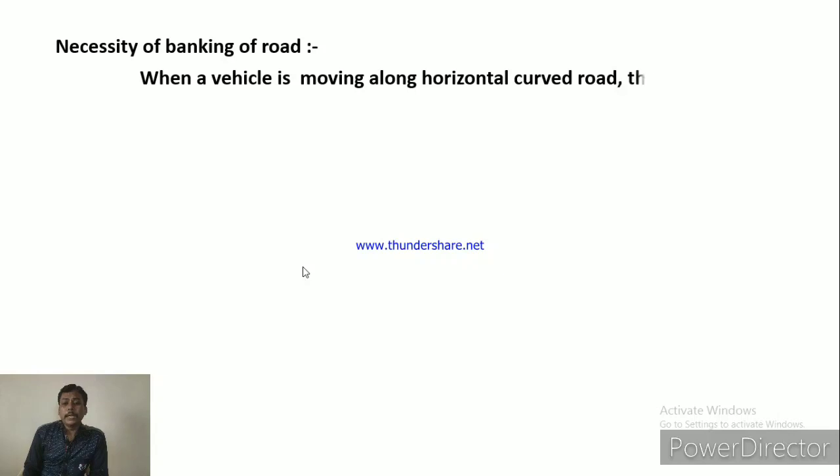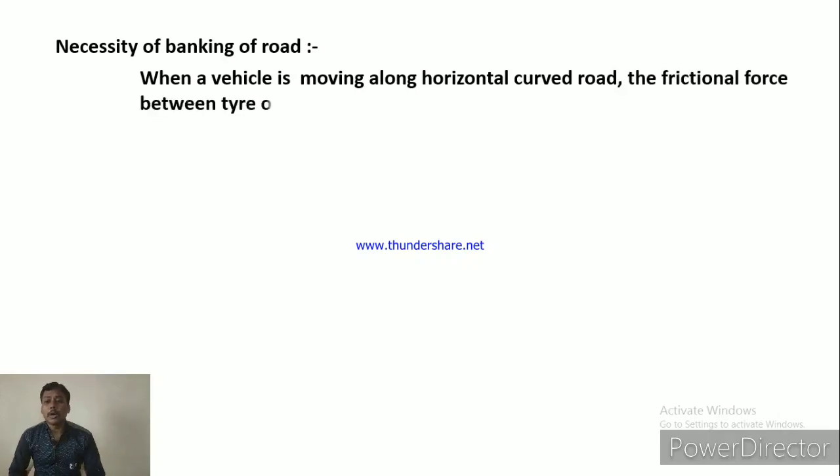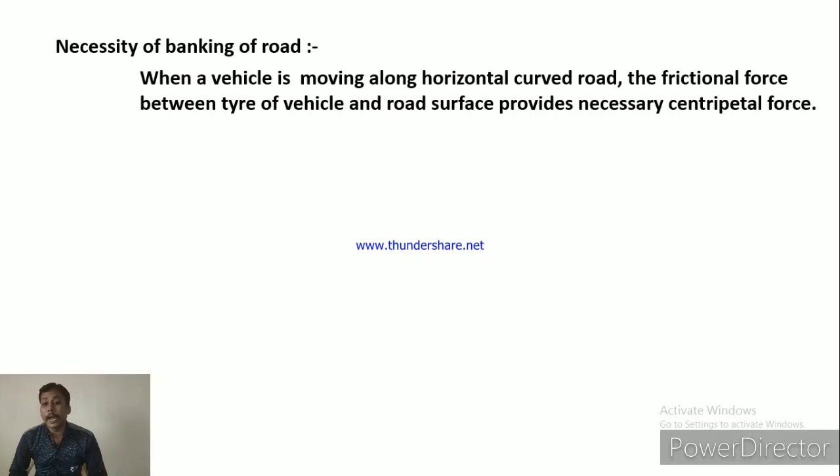When a vehicle is moving along a horizontal curved road, the frictional force between the tire of the vehicle and the road surface provides the necessary centripetal force. When a vehicle takes a turn on a horizontal curved road, the necessary centripetal force is provided by the force of friction between the tires of the vehicle and the road surface.